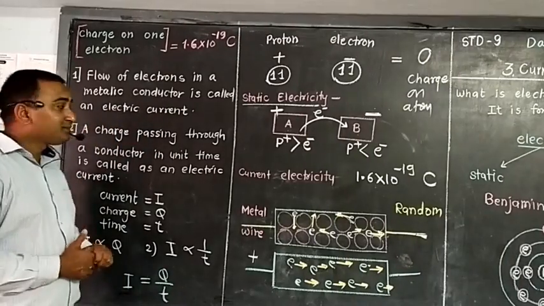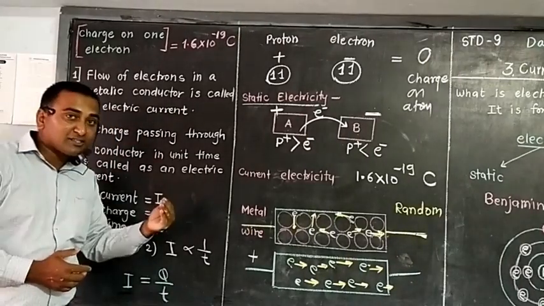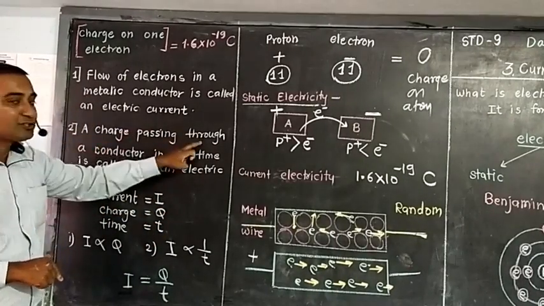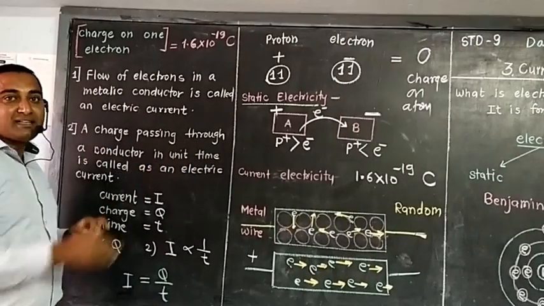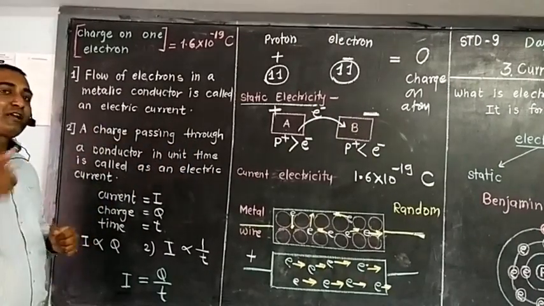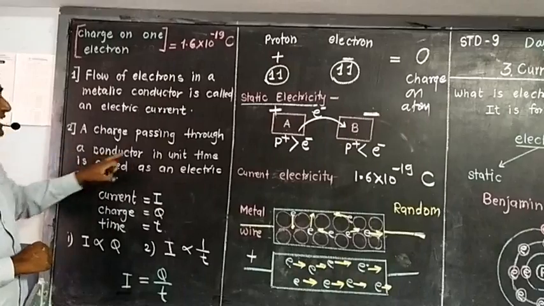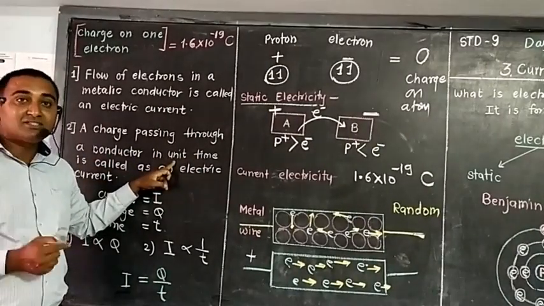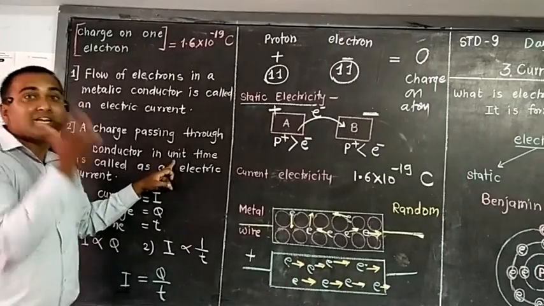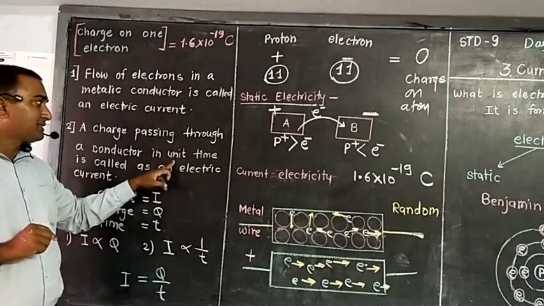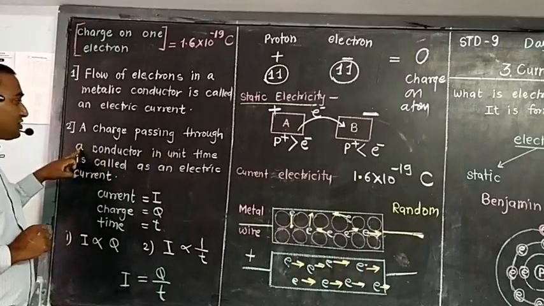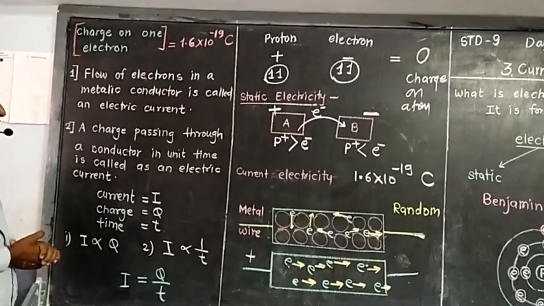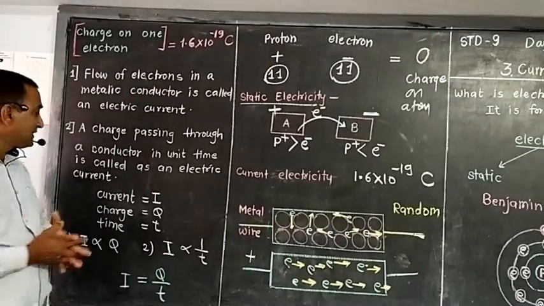Like this, if electrons are moving, charge is also moving, and so a charge passing through a metallic conductor in unit time. If electrons are passing, charge is also passing, because electrons have charge. Unit time means in 1 second. That means in 1 second, however many electrons are passing, that much charge is passing. So a charge passing through a metallic conductor in unit time is called an electric current.